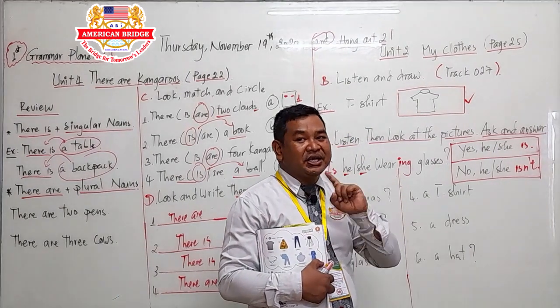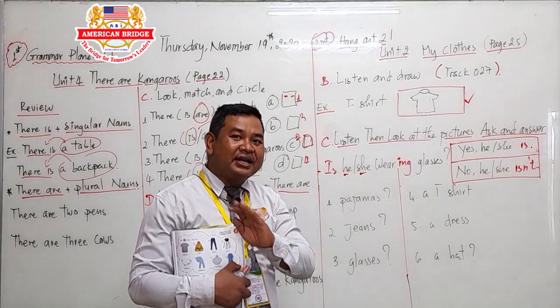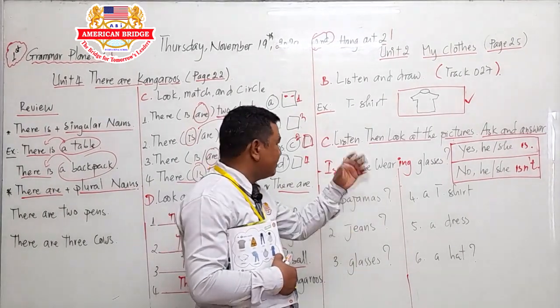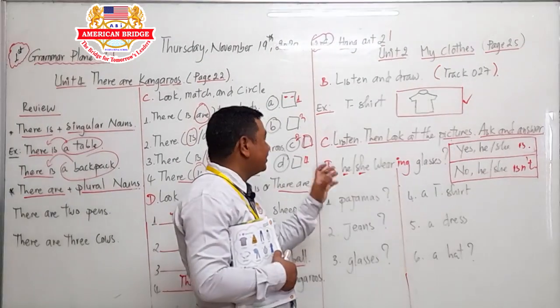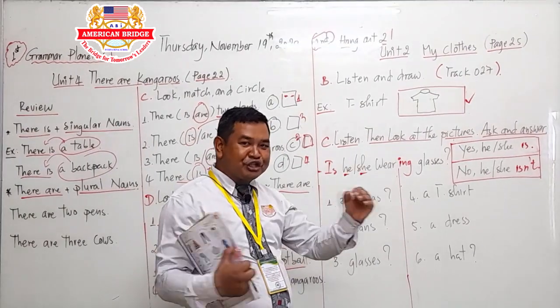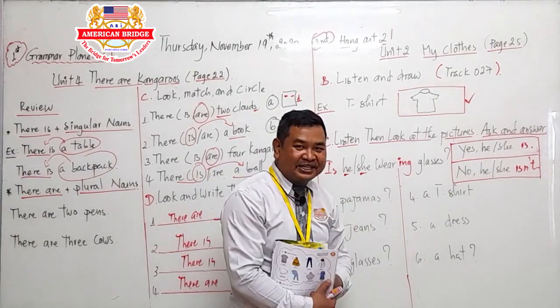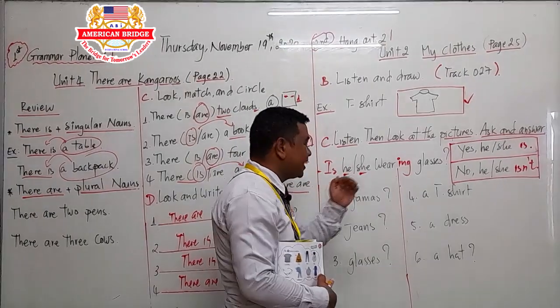He isn't wearing a glass. It's one that you have to learn to answer, learn to make the conversation from the listening. After you listen, you can role play. You can work in pair to ask your friend one by one. Start from number 1 until number 6.